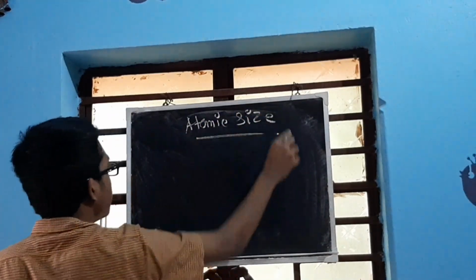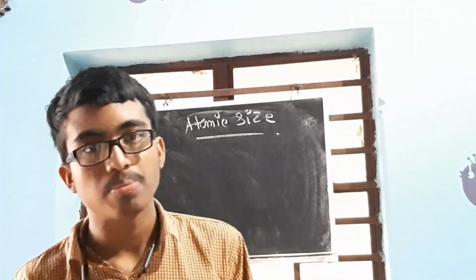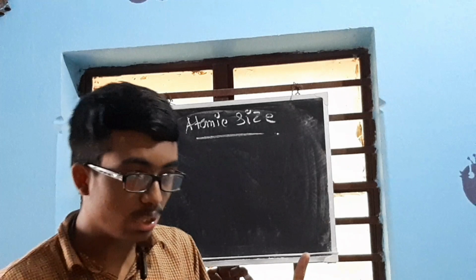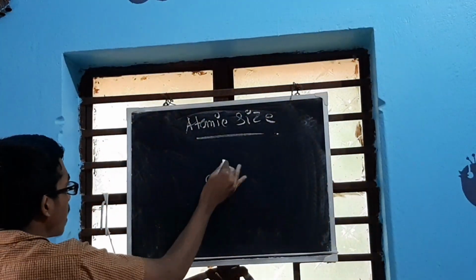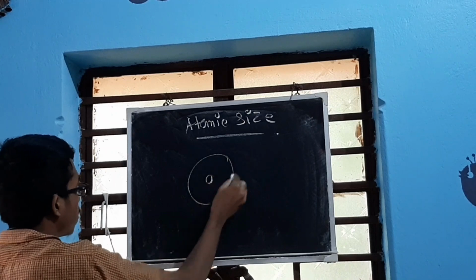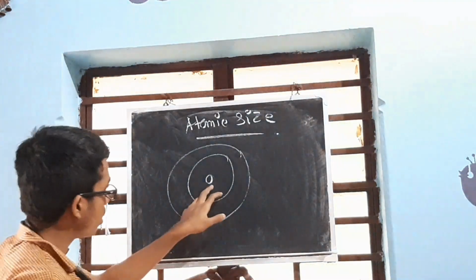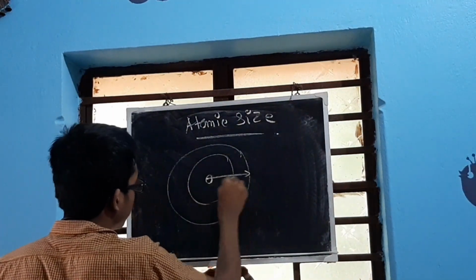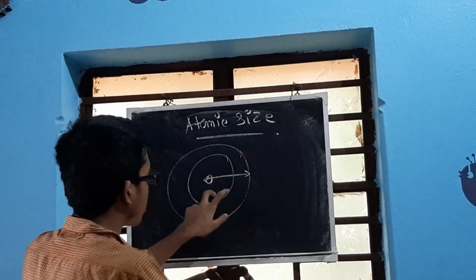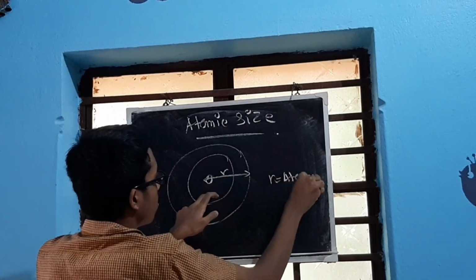Now atomic size is basically the size or the radius between the nucleus and the outermost shell. Let us take, this is the nucleus and this is the atom. Entire atom is this, this is the nucleus, this is the outermost shell. So from this point to this point, whatever distance lies, let that distance be r, then r is the atomic size. Right?